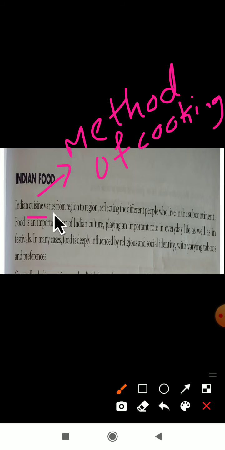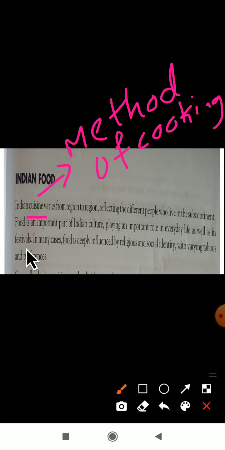It varies from region to region. In our country India, we have many kinds of regions, so the method of cooking varies from one place to another. In all places, the method of cooking is not the same. So the method of cooking in India varies from region to region, reflecting the different peoples who live in a subcontinent. Food is an important part of Indian culture, playing an important role in everyday life as well as in festivals.